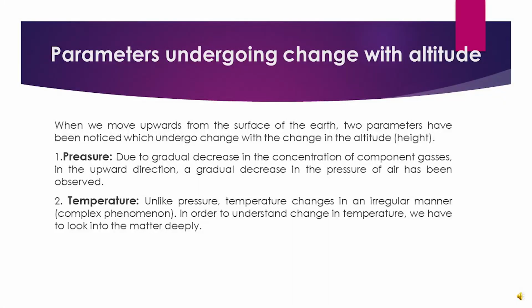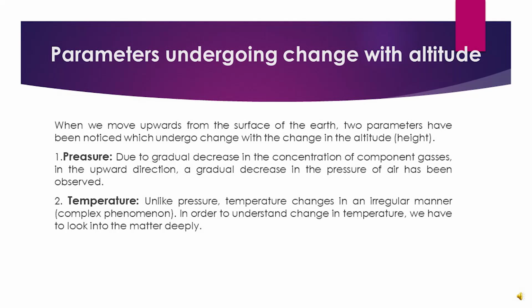Parameters which undergo change with the change in altitude. When we move upwards from the surface of Earth, two parameters have been noticed which undergo change with the change in the altitude. These two parameters are number 1, pressure, and number 2, temperature. Due to gradual decrease in the concentration of component gases in the upward direction, a gradual decrease in the pressure of air has been observed.